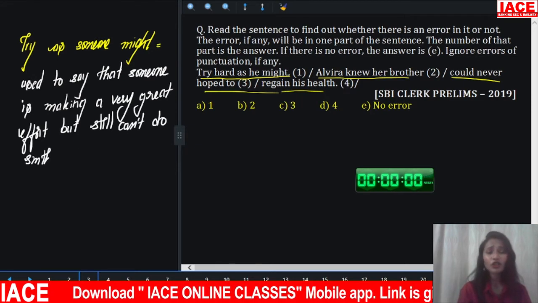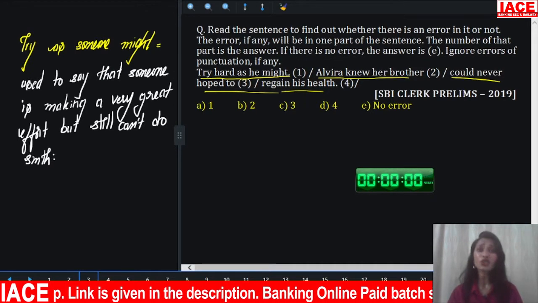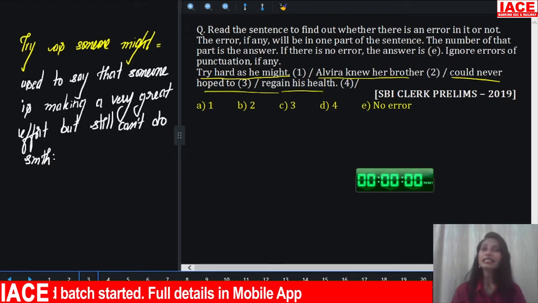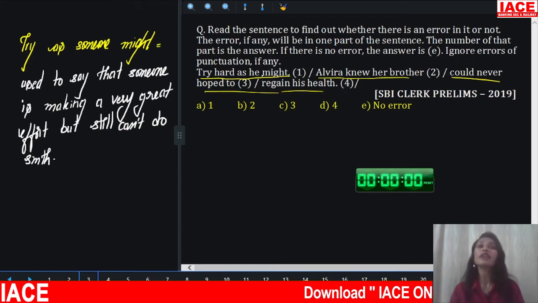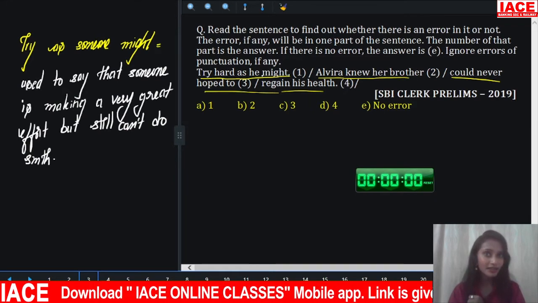That means though you're putting in a lot of effort, if you still cannot do it, that is when we use try as someone might. Here, try hard as he might. He's trying very hard, putting in entire effort, but still he cannot do it.